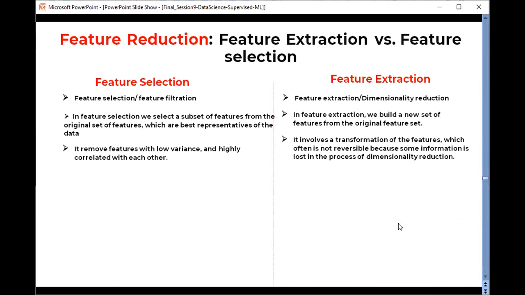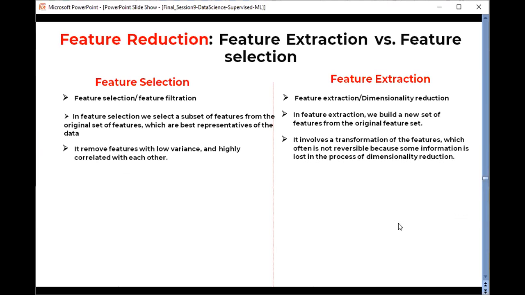In the case of feature selection, it removes features with low variance and those highly correlated with each other. So it keeps only those features that are not correlated with each other, and they must have higher correlation with the label or the class of the samples.